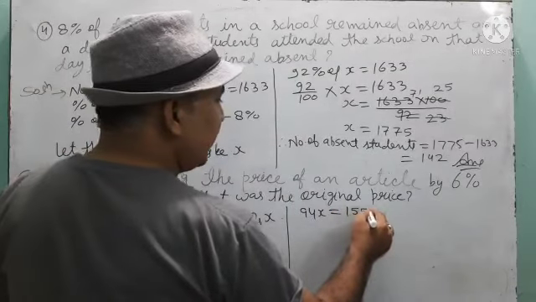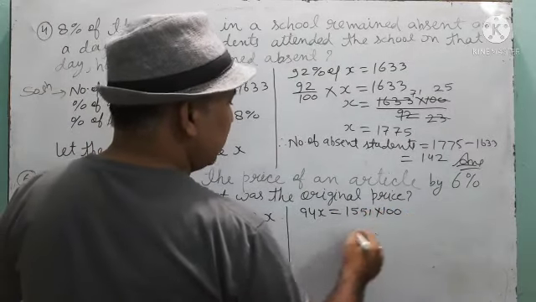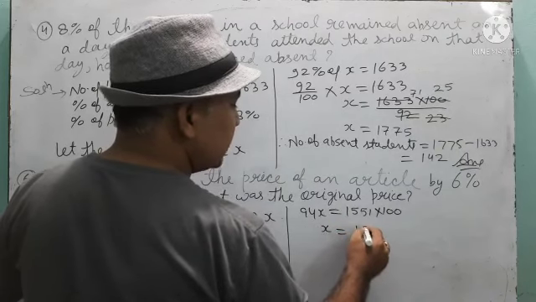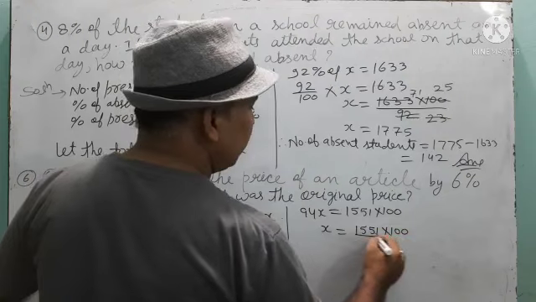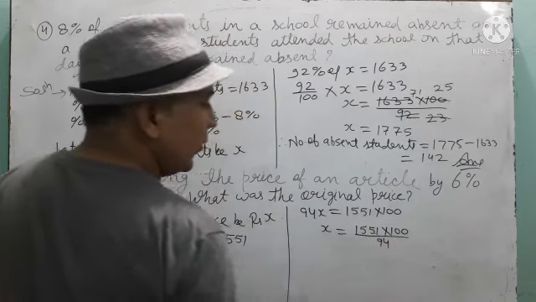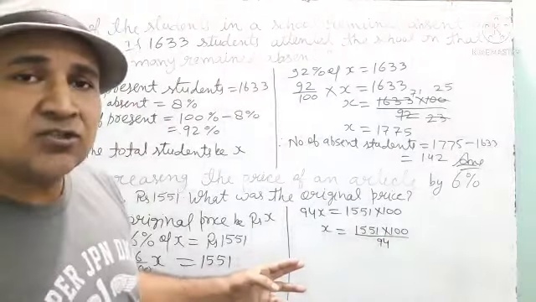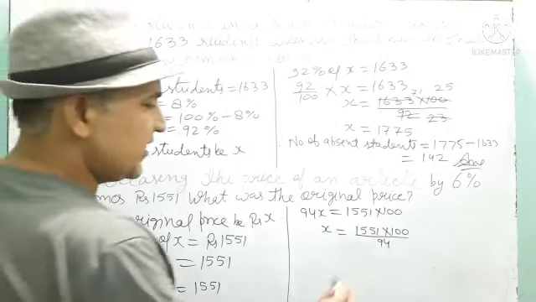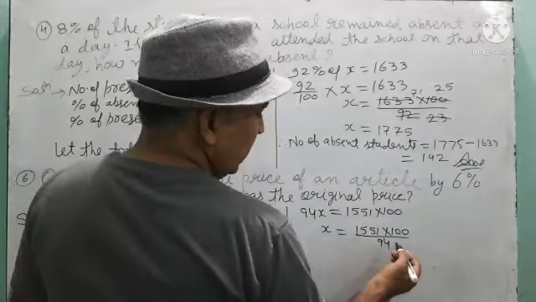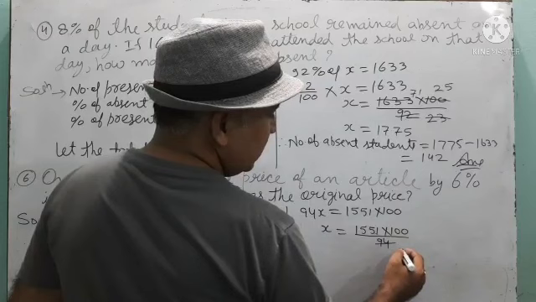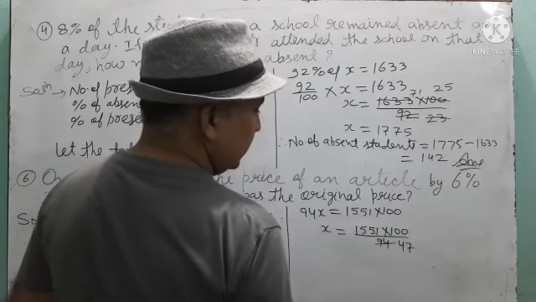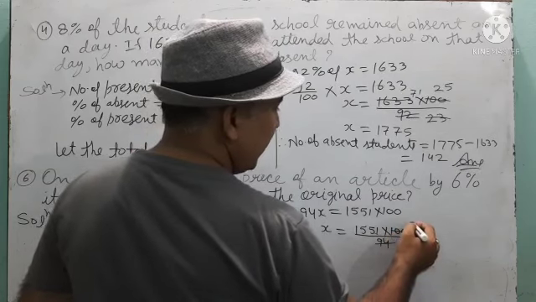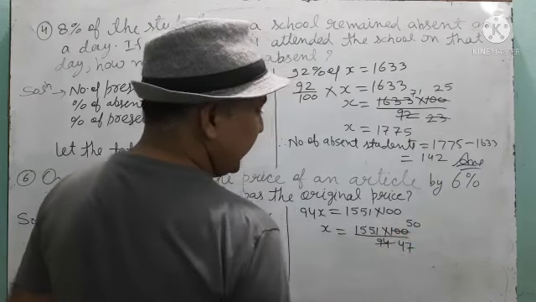So 1551 into 100. That means x is equal to 1551 into 100 upon 94. Again, I hope you can solve this question. See how to solve. Divided by 2, you are getting 47, and 100 by 2, you will get 50.